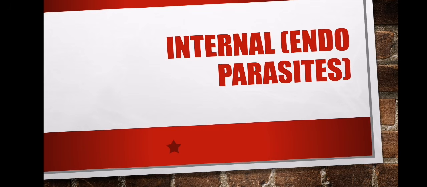When we talk about internal parasites, people, these are parasites that affect the gastrointestinal tract of an animal. In a simpler way, these are parasites that affect the alimentary canal of the animal. So they affect the intestines, they also affect the stomach. So we call those internal parasites.